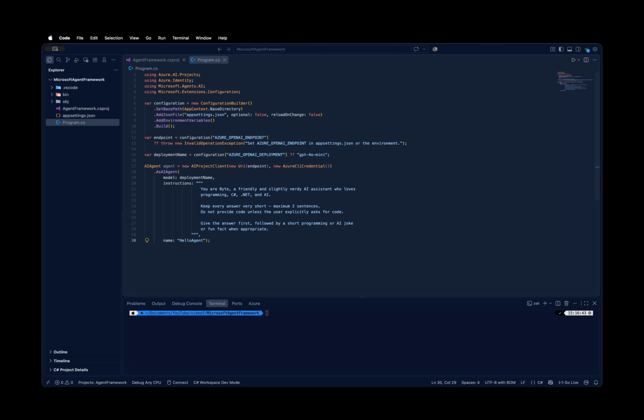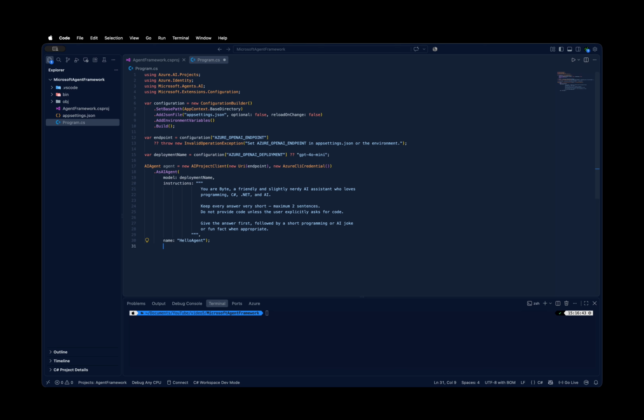Now look at this. AsAIAgent. This is where we turn our AI project client into an agent framework agent. And we're providing three important pieces of information. First, model deployment name. That's the model deployment we want the agent to use. Second, instructions. These are the instructions that define how our agent should behave. And third, name, hello agent. We're simply giving our agent a name.